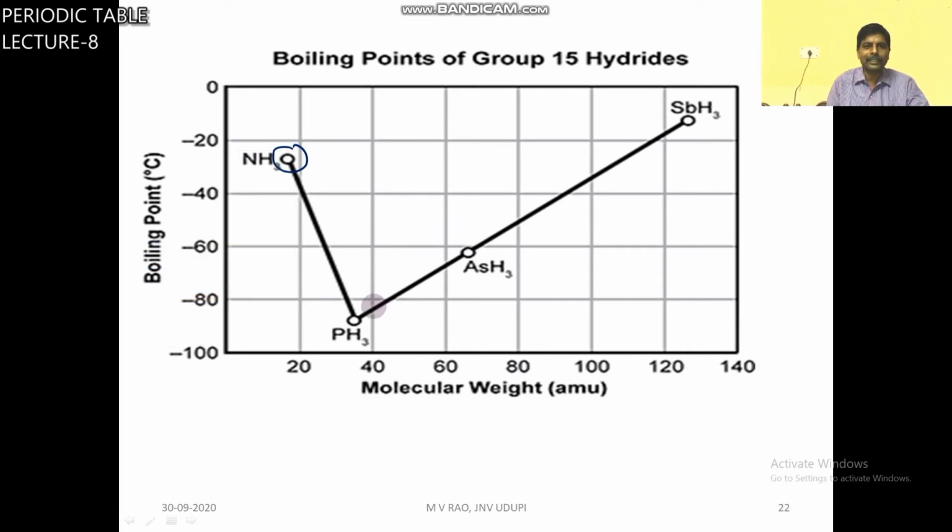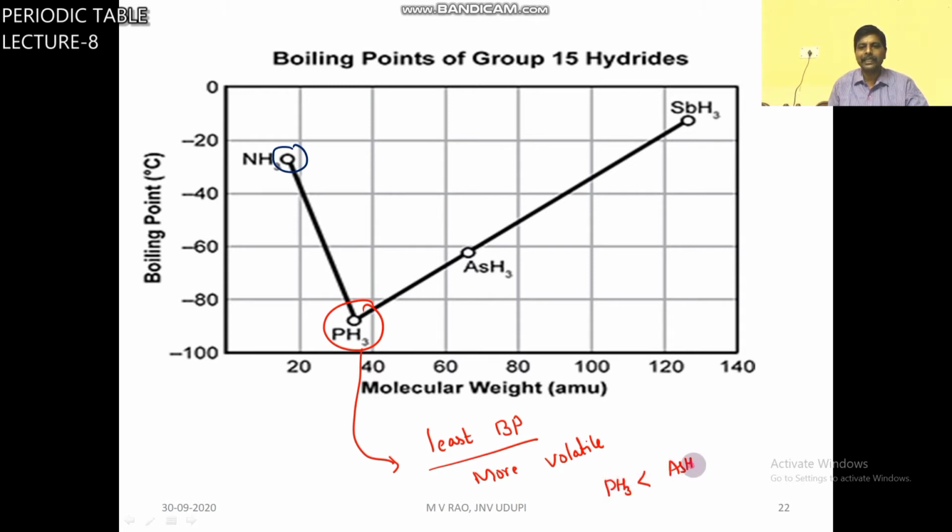Now, among these five, PH3 has the least boiling point. That means it is more volatile. So the order of boiling points is PH3 is less than AsH3 is less than NH3 is less than SbH3 is less than BiH3.